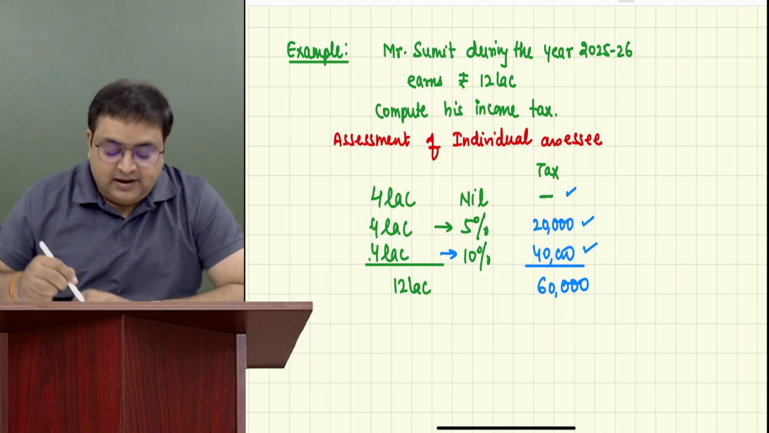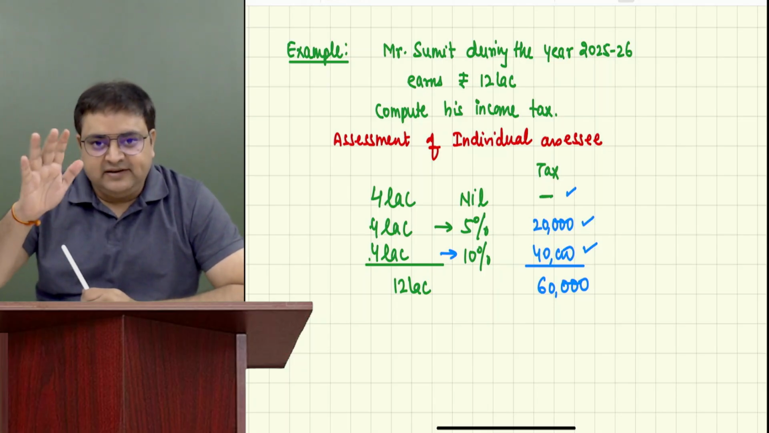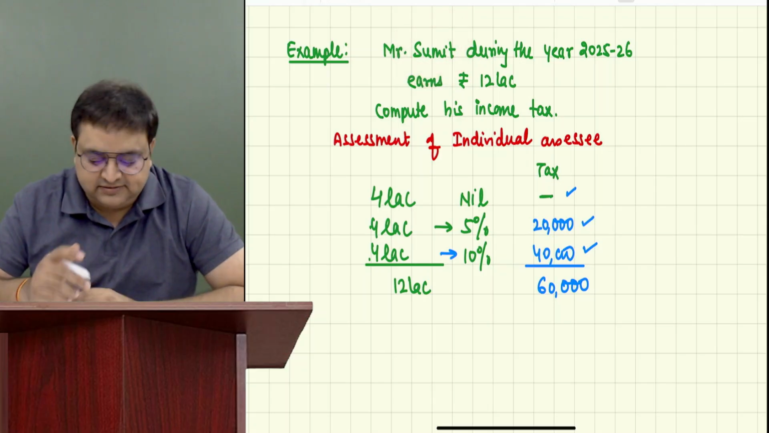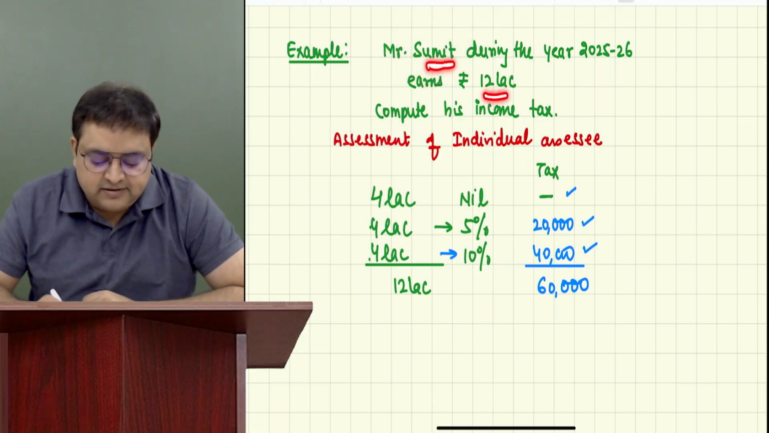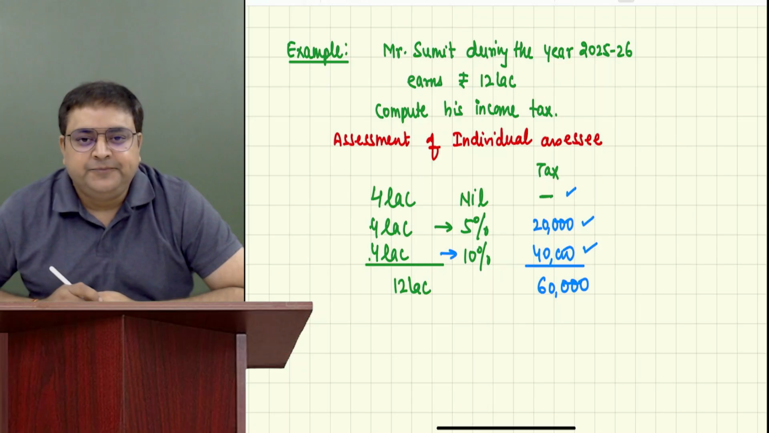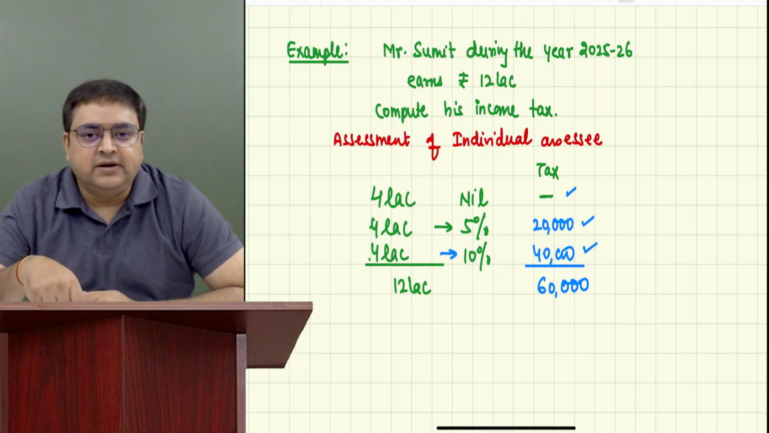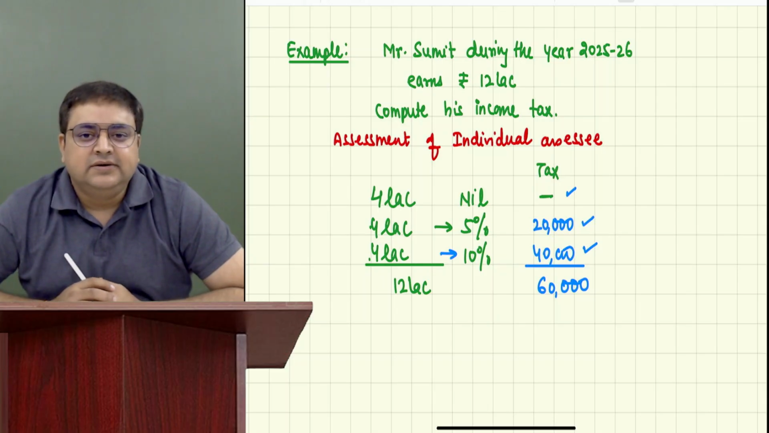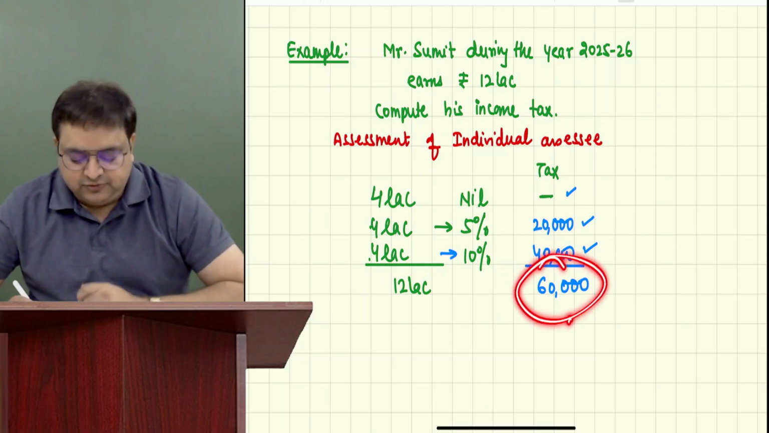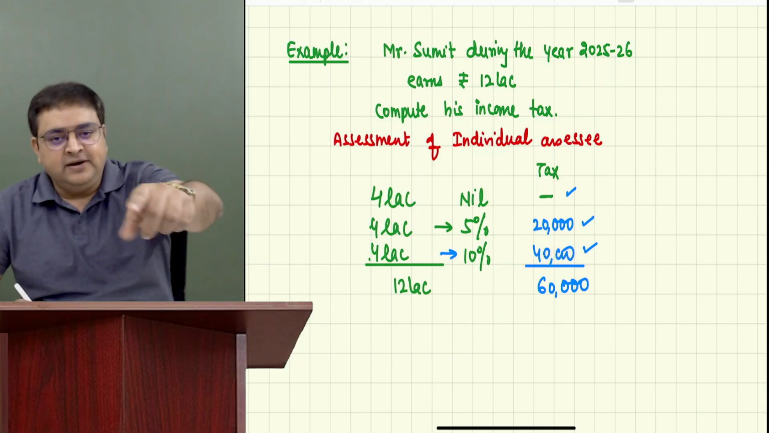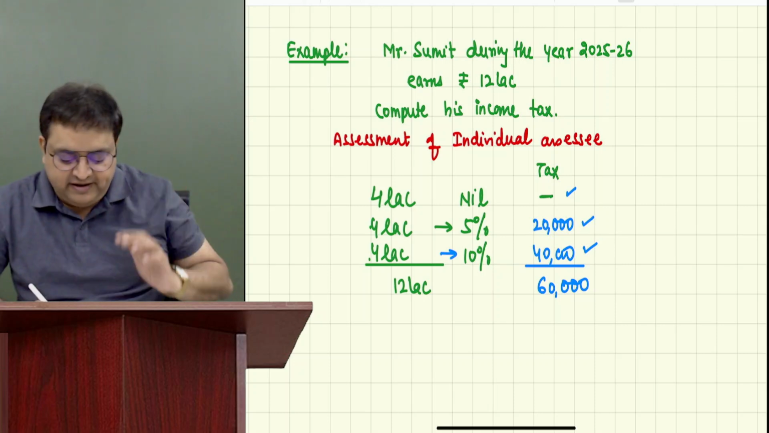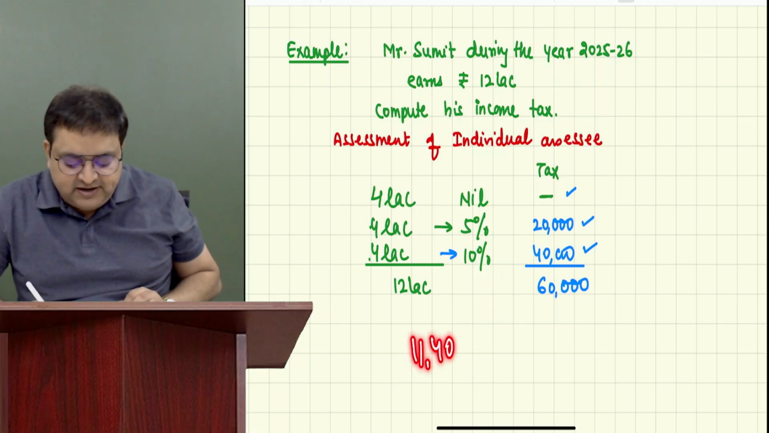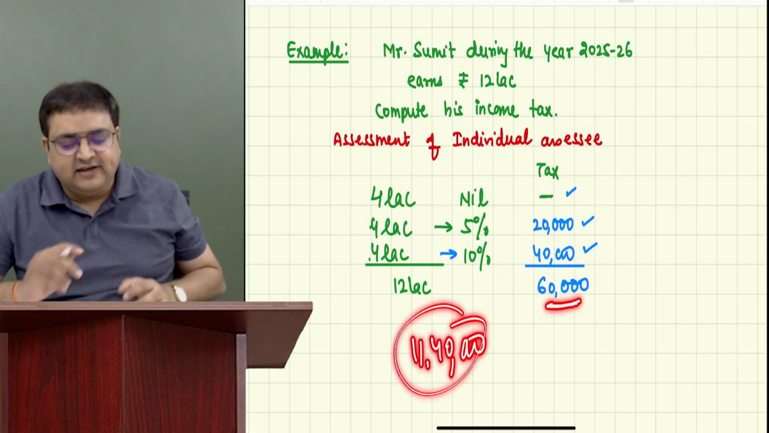Now, in your mind, just be realistic. Sumit is your cousin, your brother, whosoever it is. How much income is he earning? 12 lakh. Guys, you are his chartered accountant. What will you say? Sumit, how much tax do you have to pay to the government? 60,000. So boss, go and pay 60,000 to the government. The remaining is left with you. So 11 lakh 40,000 he can take home, and 60,000 he has to pay to the government.